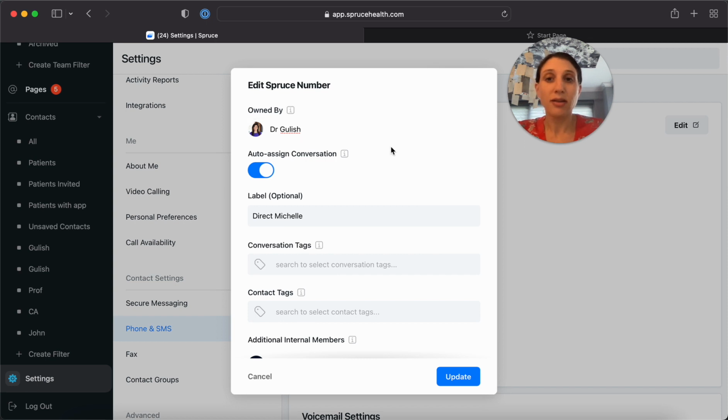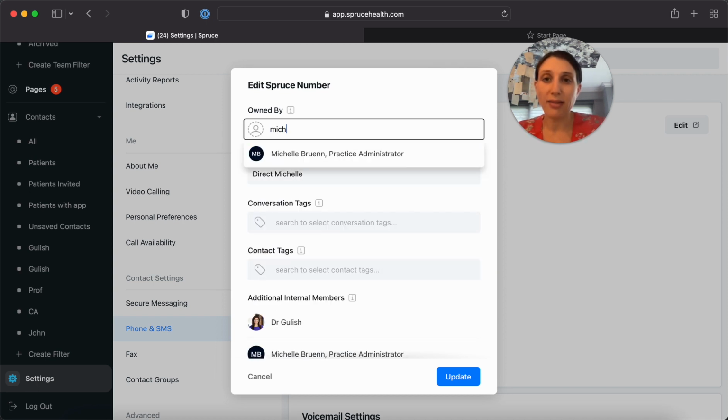And you can do that and then continue to have auto assignment, but it's going to auto assign to that new user. Now, when you do this, Michelle is not going to be able to see any of her conversations anymore. This might not be the best way to go. Michelle may still want to have access to those conversations while she's on vacation.